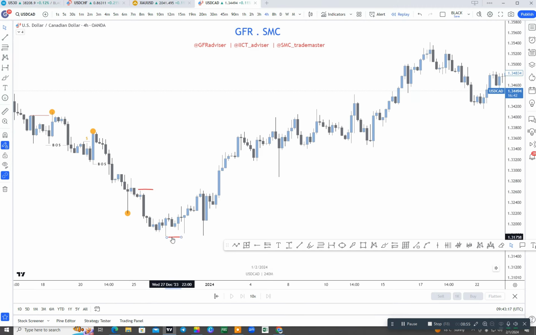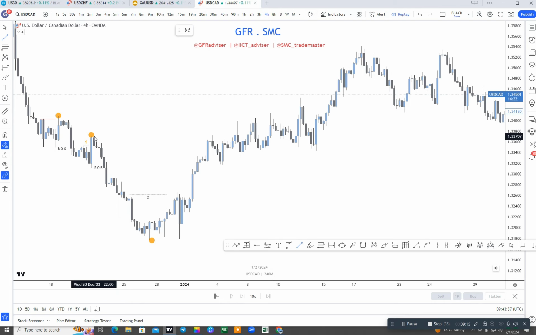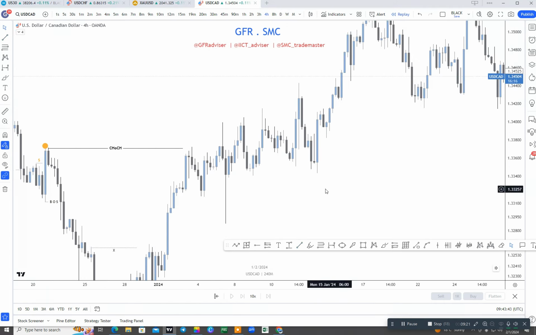After that lower low, the market took out this inducement here. That means there was our last confirmed lower low. Why is this our confirmed lower low? Because after that lower low, the market successfully took out the inducement here. But what happened here? The market again created a new structure, because it took out the last major structure high, which is called a change of character.